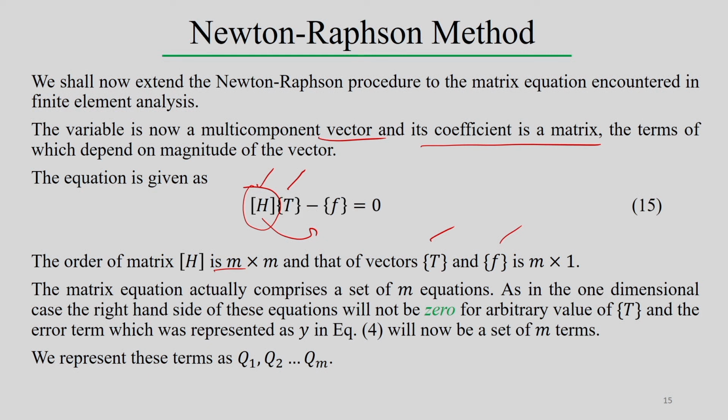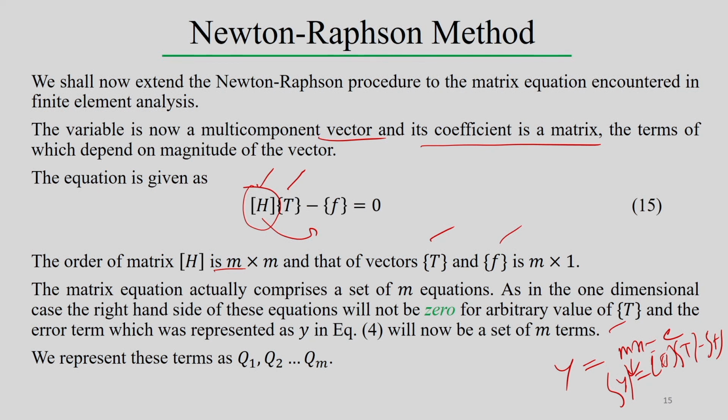As in the one dimensional case, the right hand side of this quantity will be 0 for the exact value of t. The error term is represented by y, as we have already defined with c, and in this case it is replaced by H t minus f. So we can define the error term, and it will now be a set of m terms also. We introduce y equal to H t minus f, in vector form, and that indicates the error term.